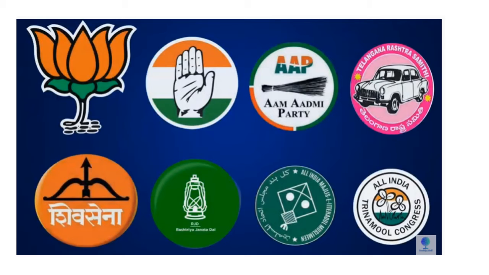So children, you know, in our country we have a multi-party system and we have various parties in our country. You can see here we have BJP, we have the Congress, we have the Aam Aadmi Party, we have the Shiv Sena, Trinamool Congress. Okay, so there are various parties.